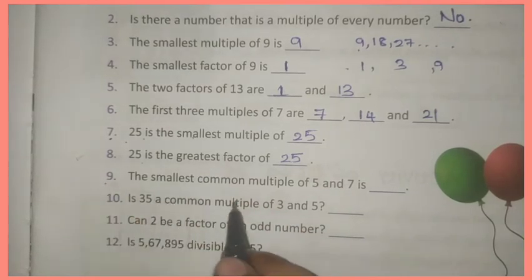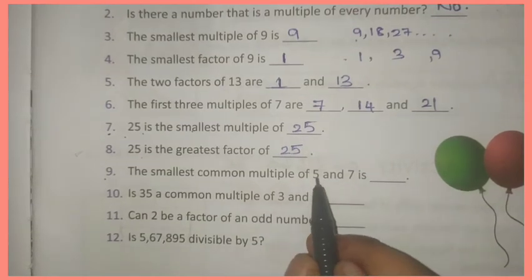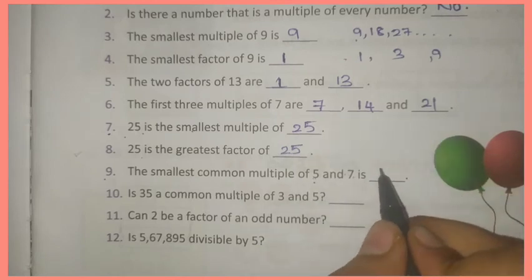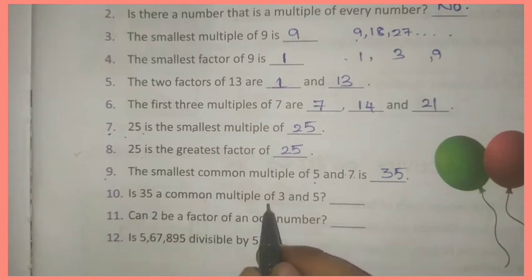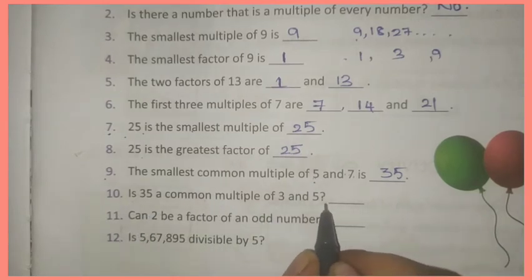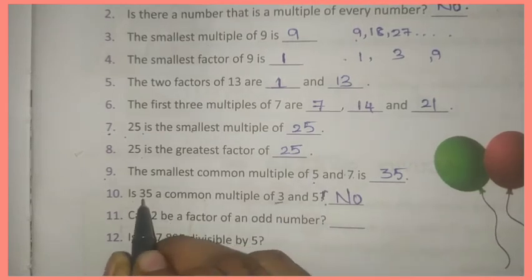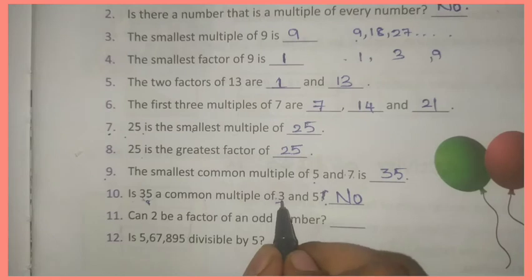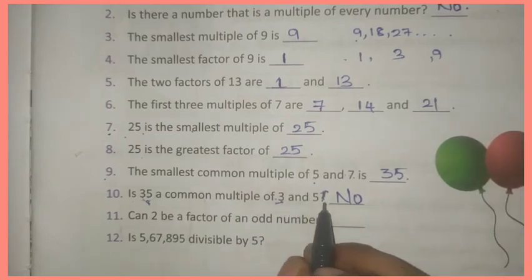Now ninth one. The smallest common multiple of 5 and 7 is 5 sevens are 35. 35 is a common multiple. Okay. Is 35 a common multiple of 3 and 5? No. Why? Because we will not get 35 in the 3 table. Look, 3 plus 5 is 8, and in the 3 table we will not get 8. So 35 is not divisible by 3, so it is not a common multiple of 3 and 5.